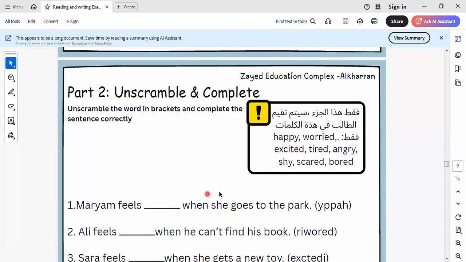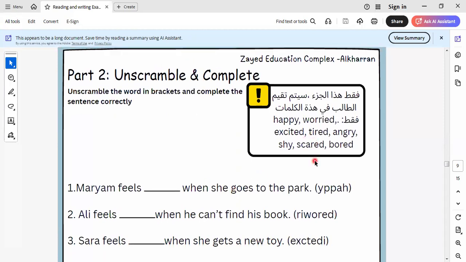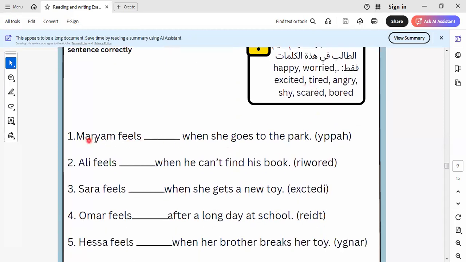Let's go to another one here. Here we say, Mariam feels what? Mariam feels happy. I answer 5 sentences, and I will leave the rest to do by yourself as homework. Okay. In this part, we give you the word but not written in the correct way, so we can write it in the correct way. This depends on keeping the vocab. Here we say Mariam feels happy.